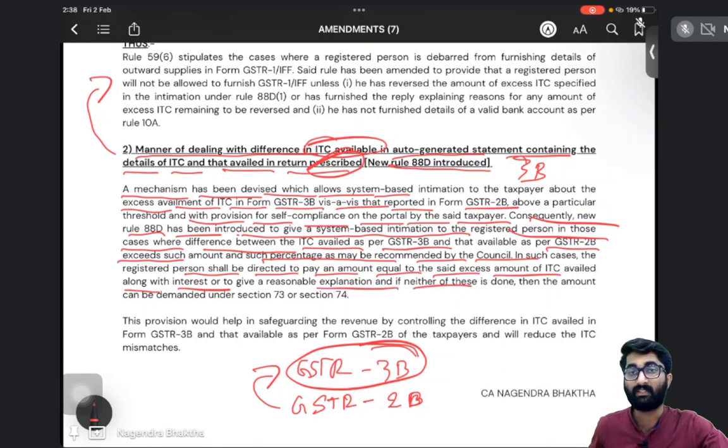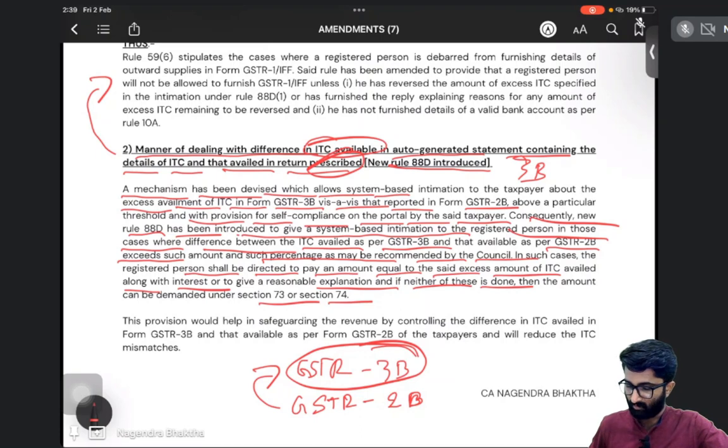If neither of this is done, that means you have to reverse it, reversal amount plus interest you have to pay, or you have to give the explanation, explain why you have taken more. If nothing is done, then sections 73 and 74. Remember what is 73, 74? It is demand and recovery.